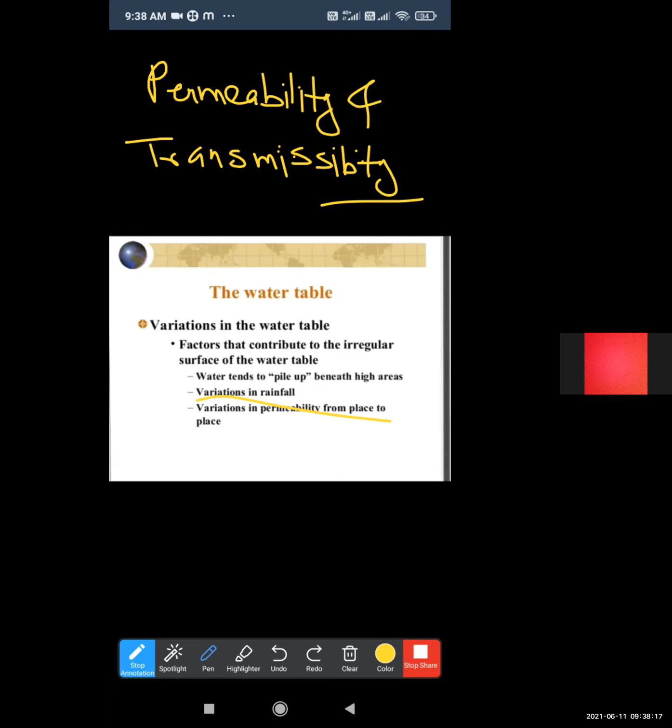Due to the voids present in the soil strata, water moves or enters through these tiny holes, and this process is known as permeability.